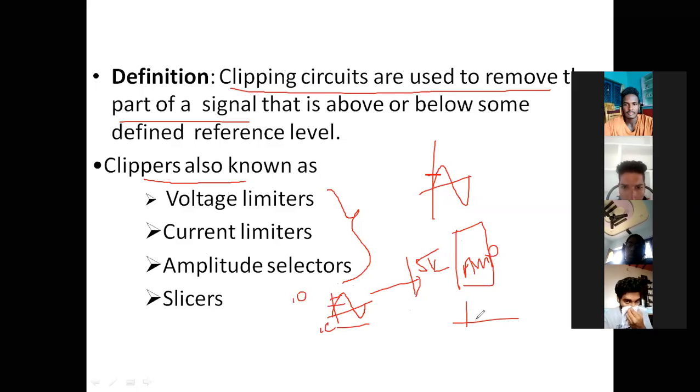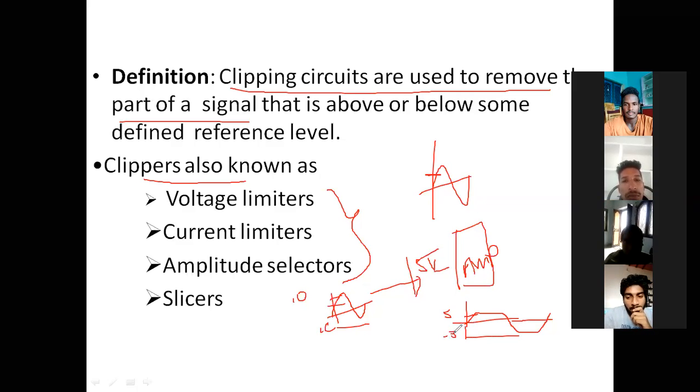Therefore we cut the waveform when it reaches 5 volts, and the output is maintained at 5 volts, and again it is maintained at the other level, so it is a two level clipper. The peak to peak magnitude will be 5 volts, so this can be given to the amplifier. It is simply voltage limiting.